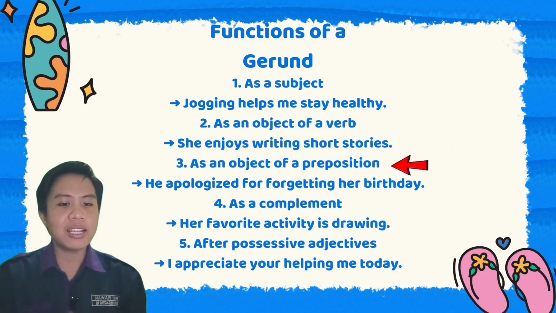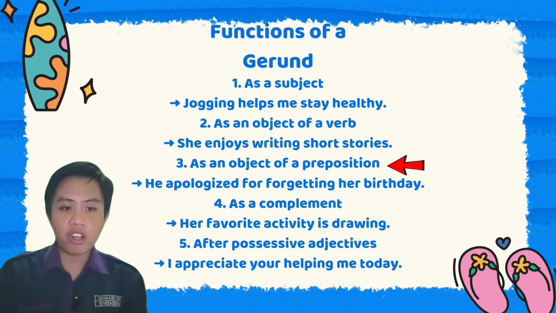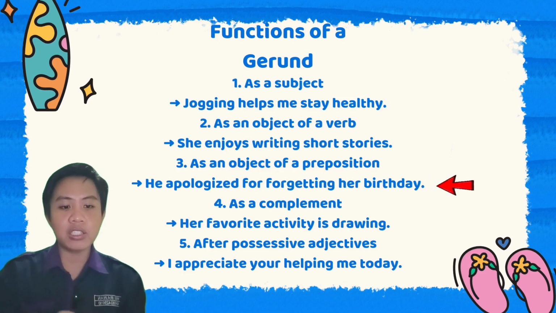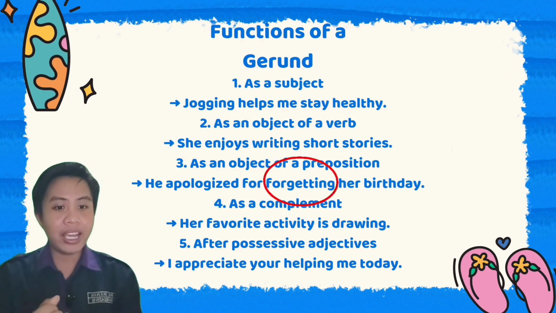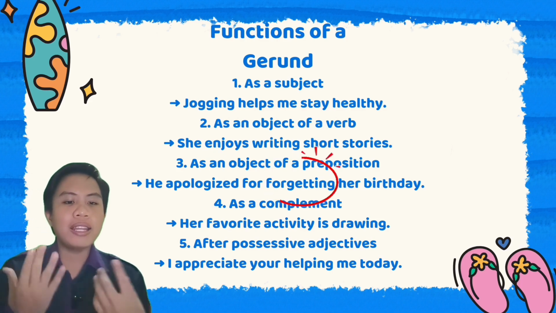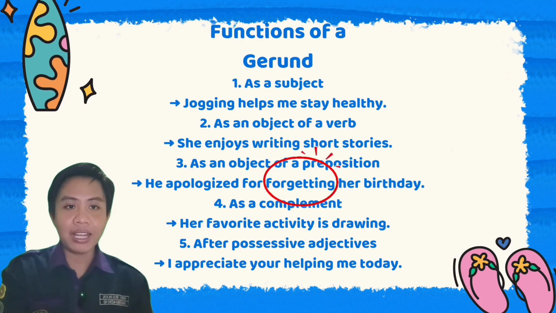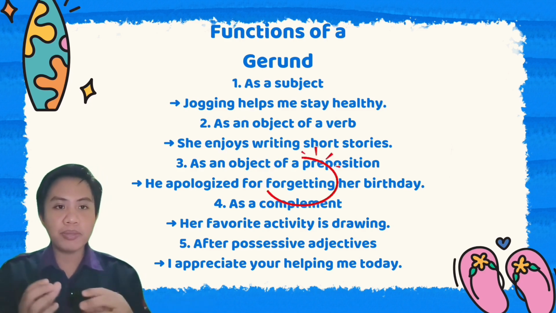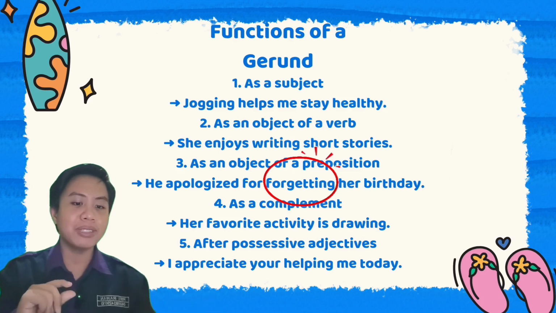The next one is as an object of a preposition. For example, he apologized for forgetting her birthday. The word he is the subject, apologized is the verb, and for is a preposition. Forgetting is the object of the preposition. So the complete sentence is he apologized for forgetting her birthday.